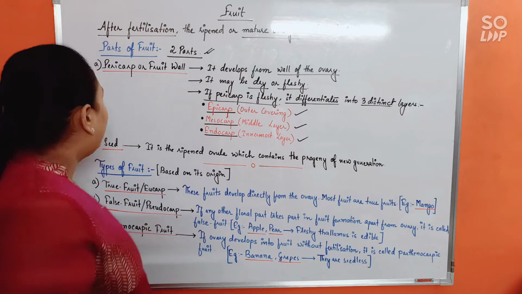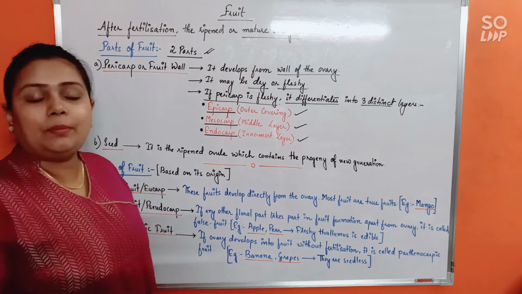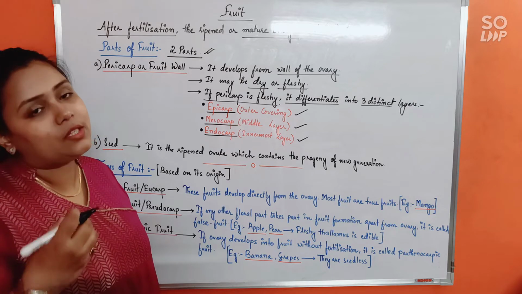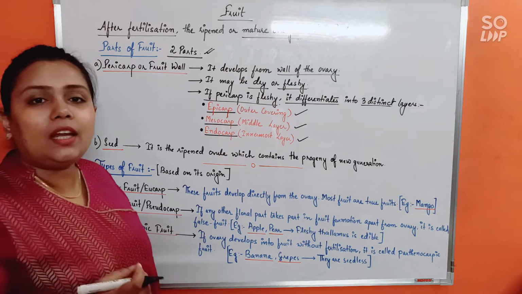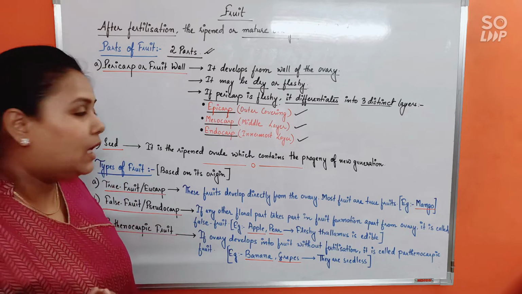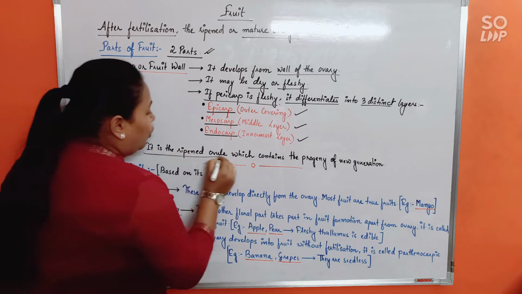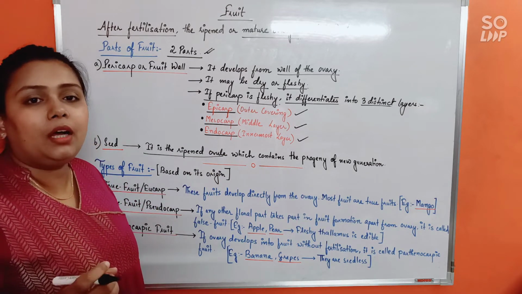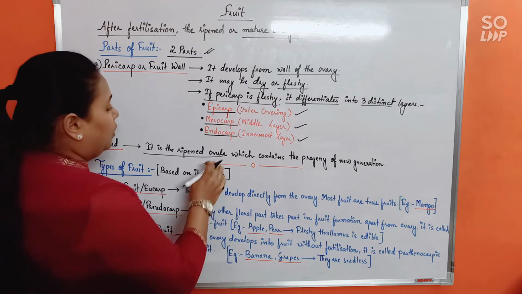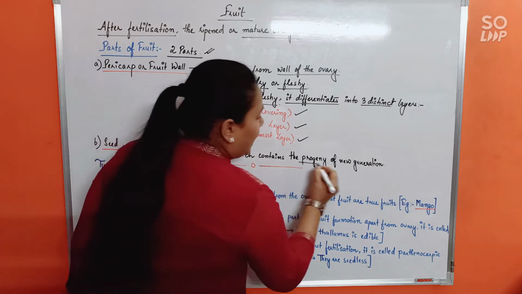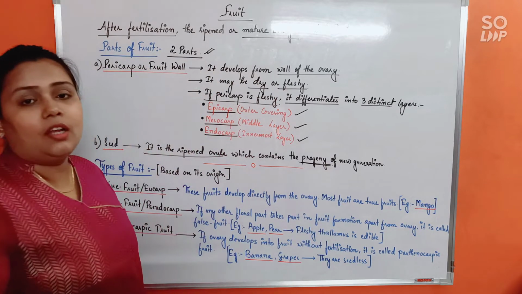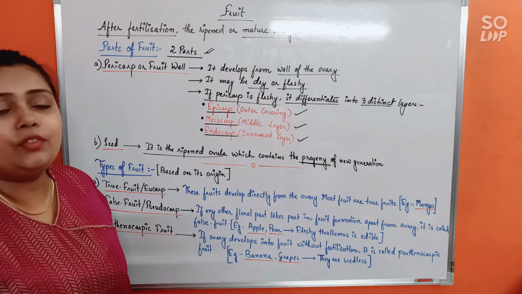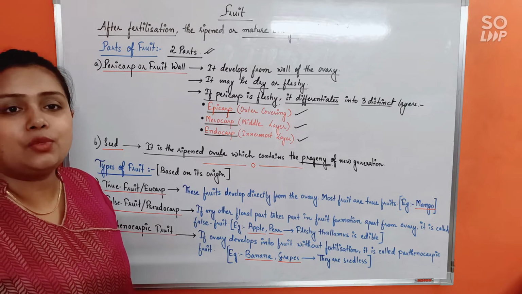Now, next is seed. Of course, after fruit, the topic is seed, and we'll be discussing seed in details. Here I'll be just giving you the definition of seed, that is, it is a ripened ovule. So if we say that the fruit is a ripened ovary, do remember the seeds are ripened ovule, which contains the progeny of the new generation. Eventually the seed itself will contain the progenitor of the next generation, which will later on give rise to a new plant.